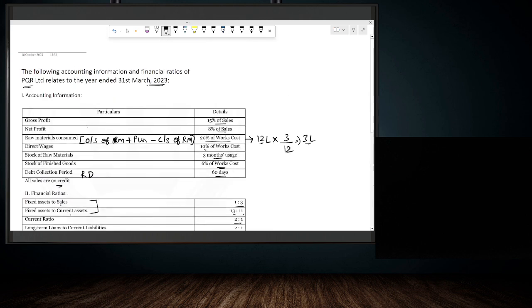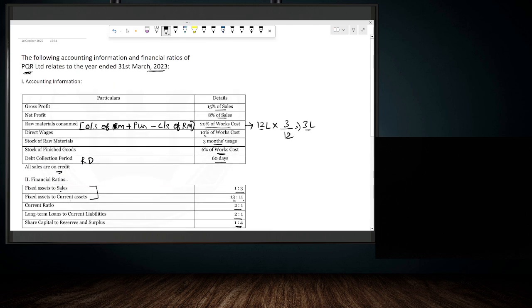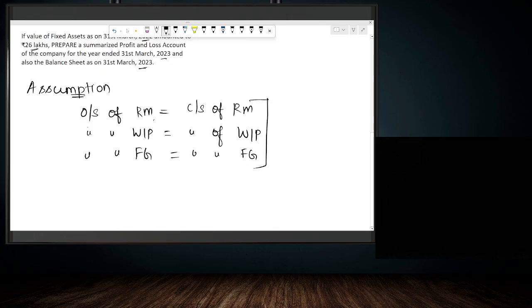First, listen, here it is given PQR, the name of the company is PQR Limited. It is not mentioned whether it is a newly formed company or an existing company. Generally, if it is a newly formed company, their opening stocks will be 0. Opening stock of raw material will be 0, work in progress will be 0, finished goods will be 0. But they might have some amount of closing stock of raw material, closing stock of work in progress, and closing stock of finished goods. But here we are assuming that it is an existing company.